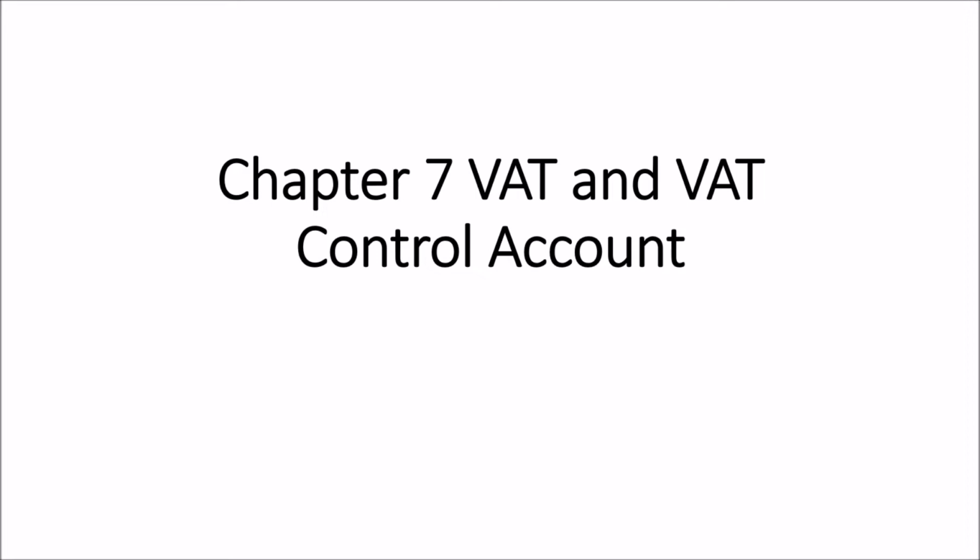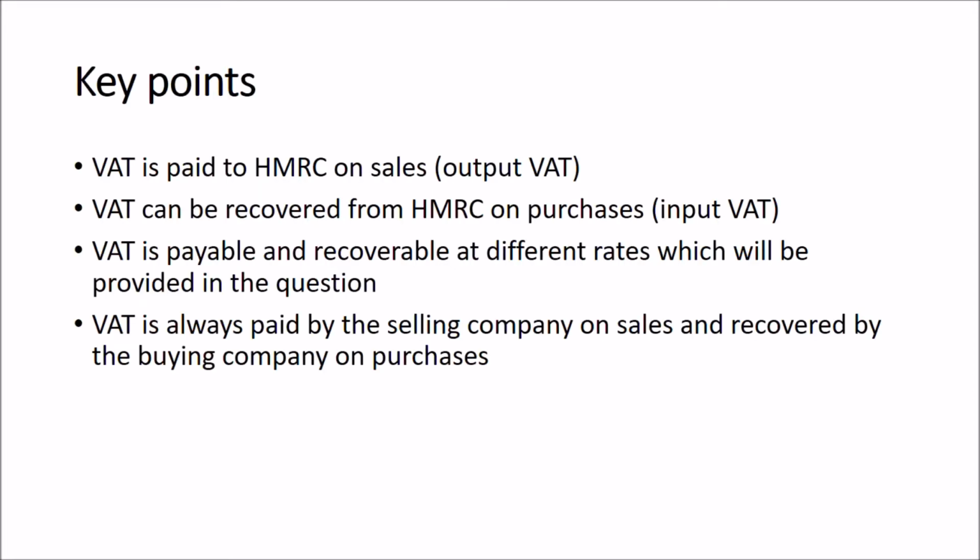So the key points in this chapter are: VAT is paid to HMRC on sales, and that's known as output VAT. VAT can be recovered from HMRC on purchases, input VAT. HMRC is Her Majesty's Revenue and Customs. VAT is payable and recoverable at different rates, which were provided within the question, and in real life are dependent upon the type of organisation and the type of goods and services supplied.